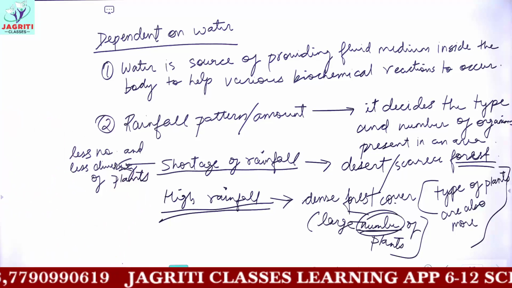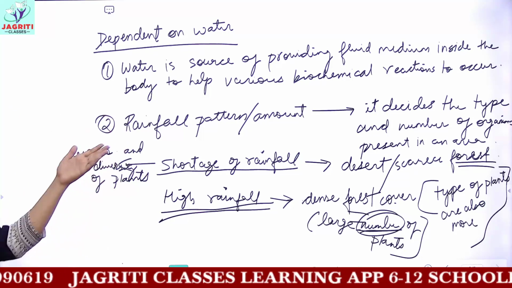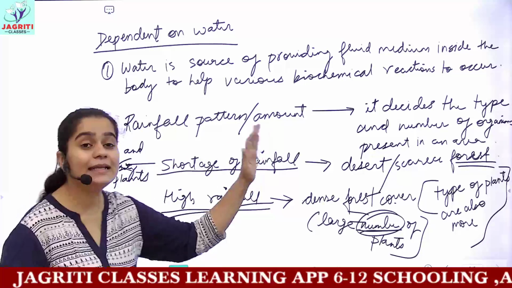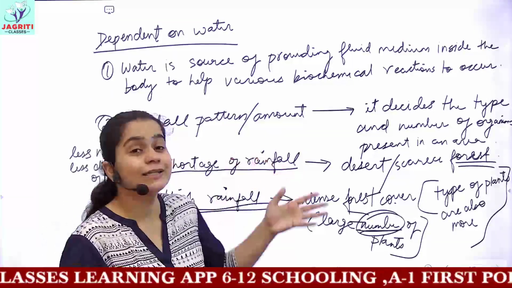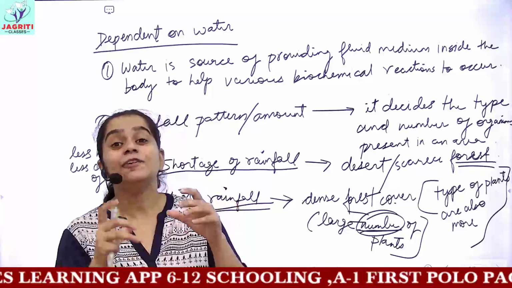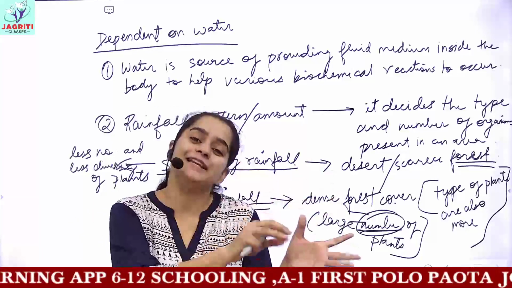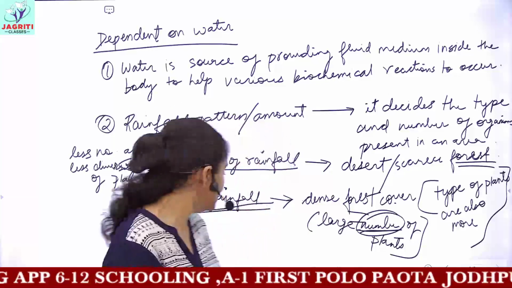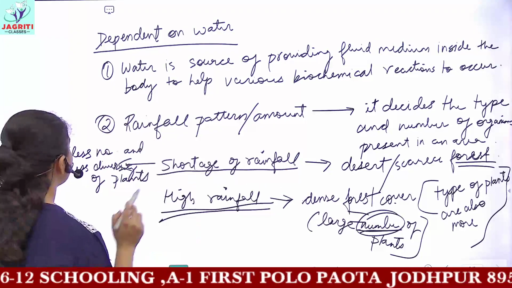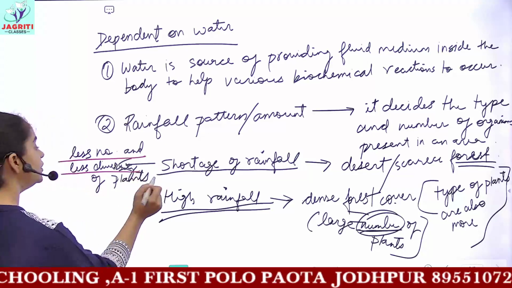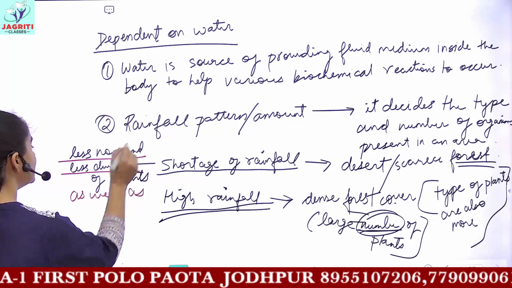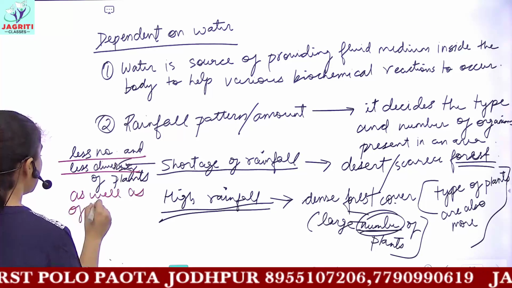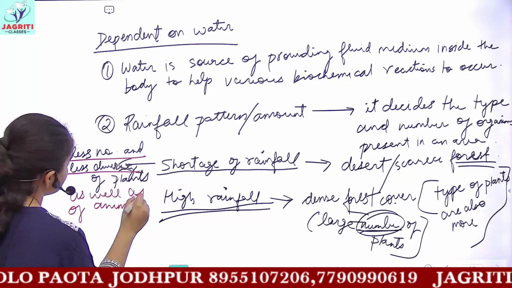And in turn, this rainfall pattern or the presence of water in a particular area affects the diversity of animals, of different organisms. So you can include one more point, that less number and less diversity of plants would be found, as well as less number and less diversity of animals would also be present here.